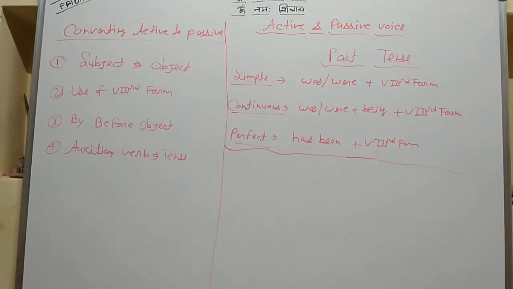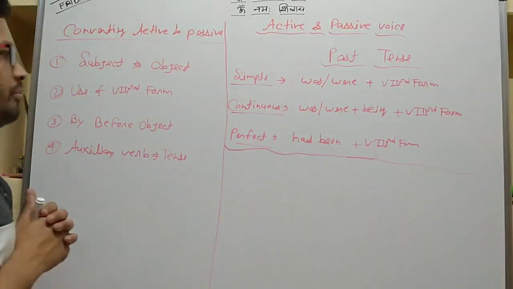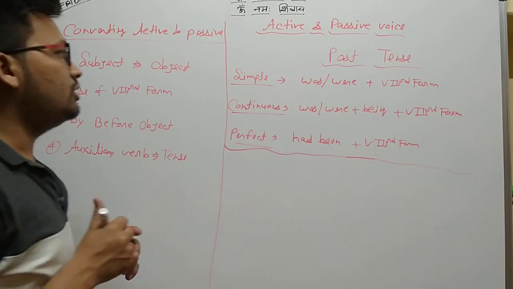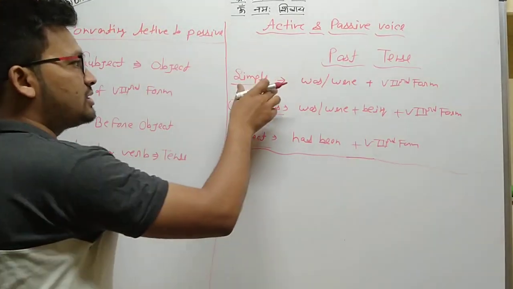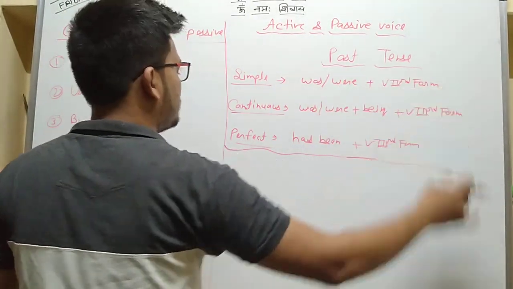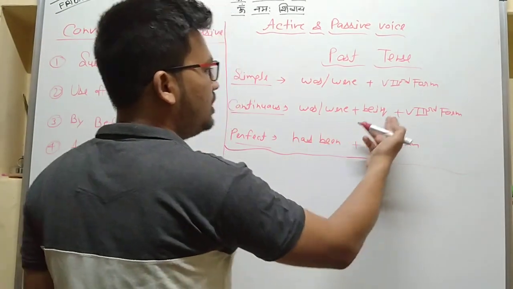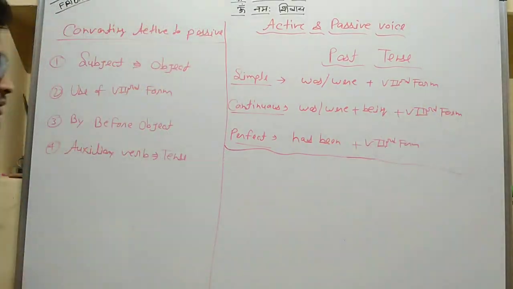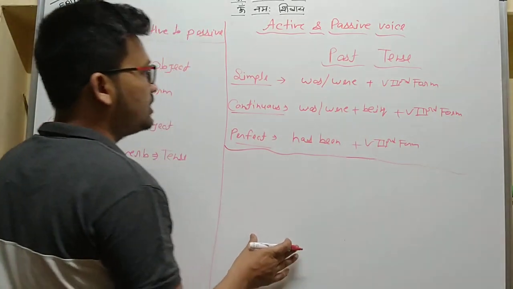Now we will talk about the past tense, how we convert past tense into passive voice. There are many rules to change passive voice. In simple sentences, we have to use was plus the verb's third form. In continuous sentences, was plus being plus the verb's third form. In perfect, had been plus the verb's third form. Look at the examples.